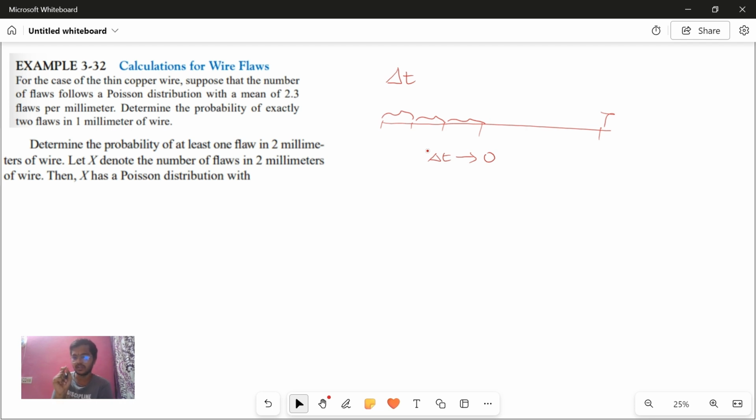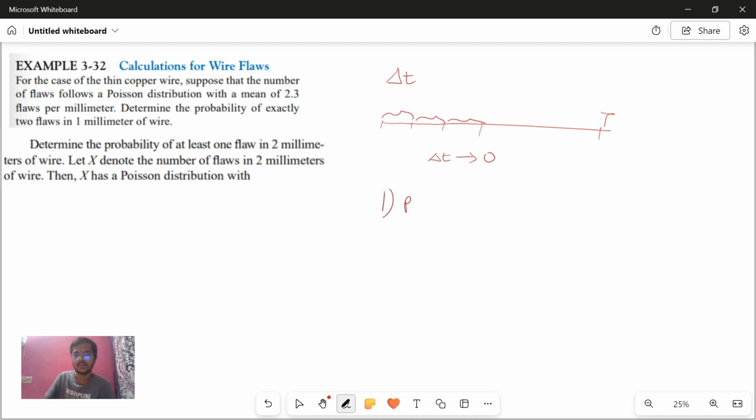The probability of getting one flaw in that small interval is very low. The probability of more than one event in this subinterval is actually 0, which means there's only one flaw that can take place in a subinterval. That is the first important point.